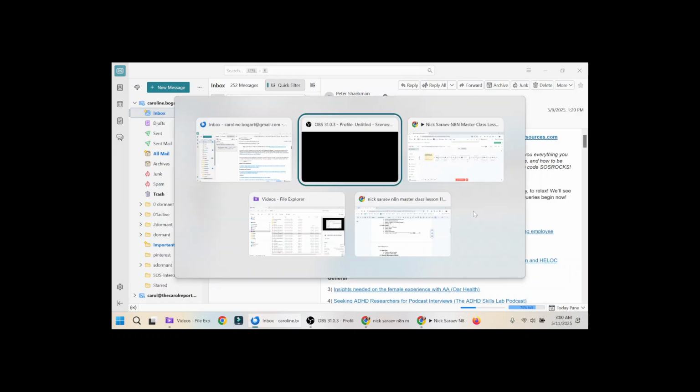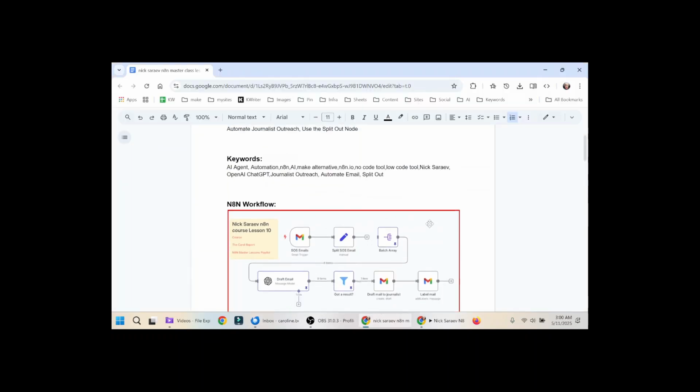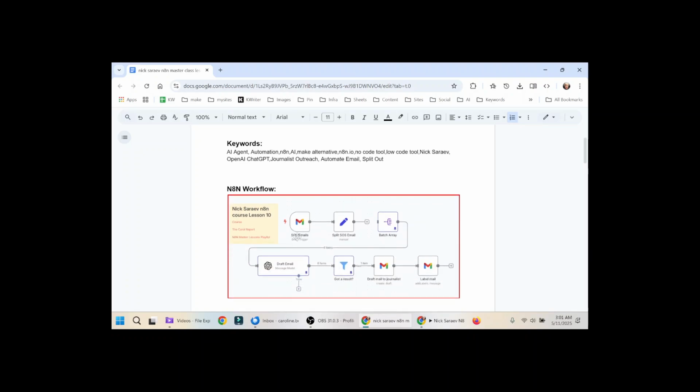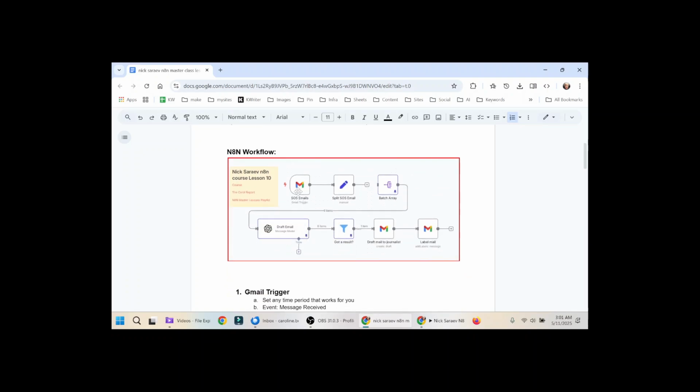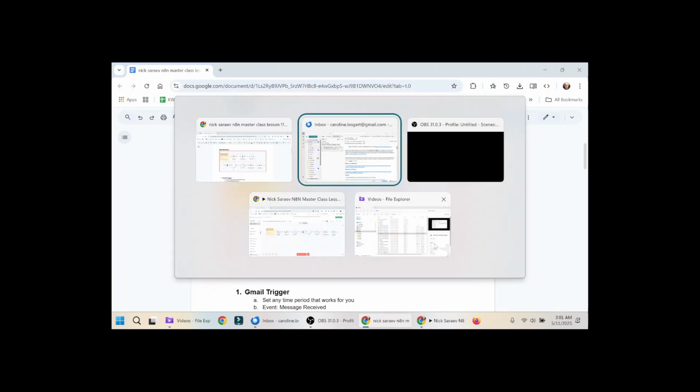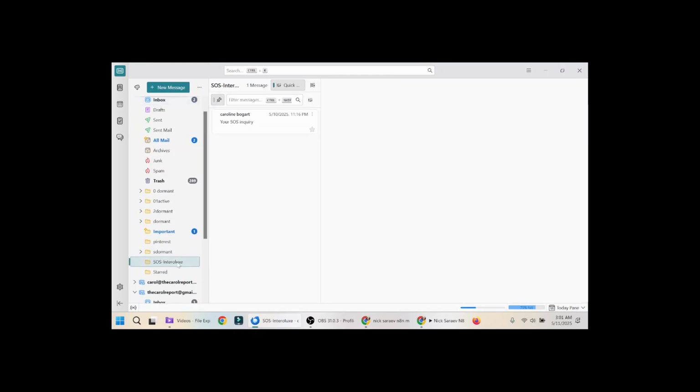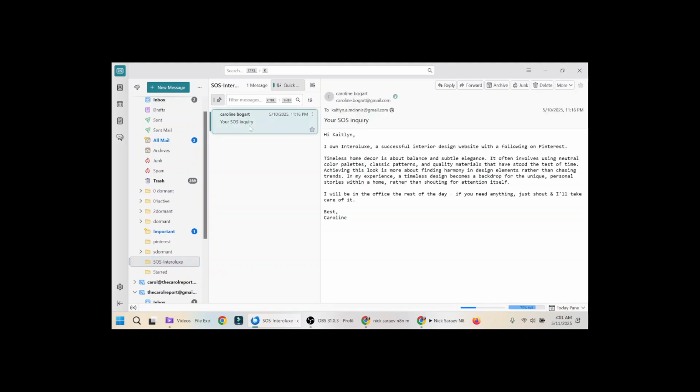This is lesson 11 from Nick Saraev's N8n Mastery course. In this lesson, we're going to scan our Gmail for SOS queries. Then we're going to split the queries into usable chunks, into individual queries, have AI draft an email message, and if we get a result, create a draft and label that draft in our folder like this. So this is SOS Interlux, my label, and this is the email that the ChatGPT automation wrote for me.